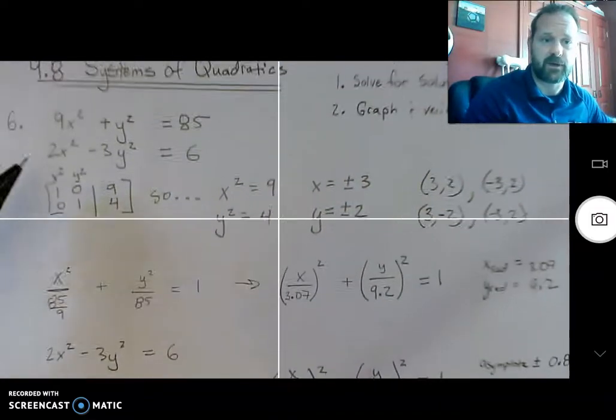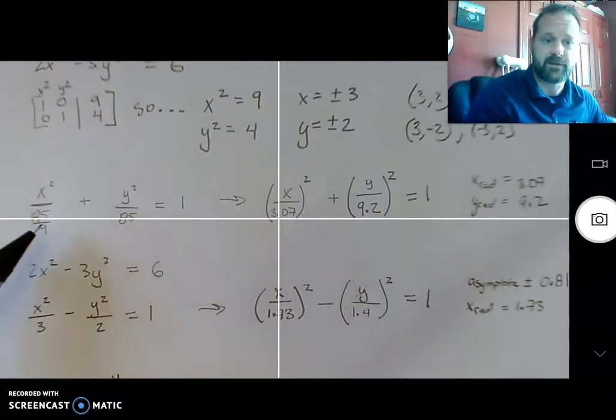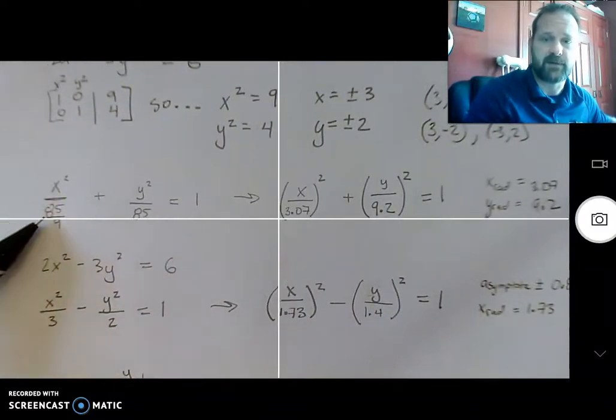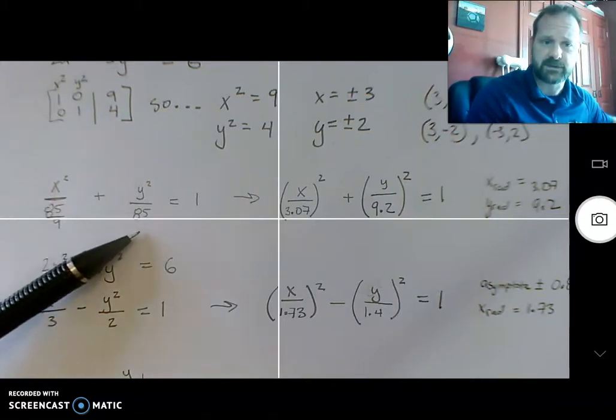If you remember from up here, we divide every single term by 85. Okay, that's easy down here, but this one, remember this was 9 divided by 85. Okay, but I want to get that down in the denominator. So I have to actually take the reciprocal of that because it's 9 divided by 85, but I want to force it all down in the denominator, so I would take the reciprocal of that, and so 1 divided by 9 divided by 85, which is 85 ninths. Okay, so basically you flip the fraction. Remember, it's 9 divided by 85, but you want to put it down in the denominator, you have to flip it. Okay, so I want to take the square root of this and square root of this.